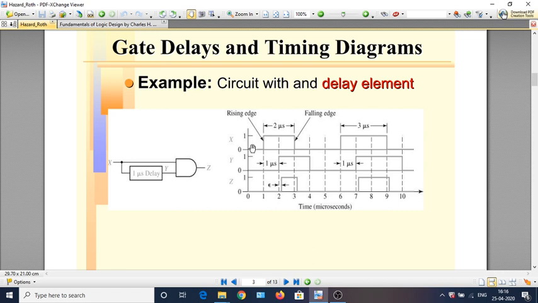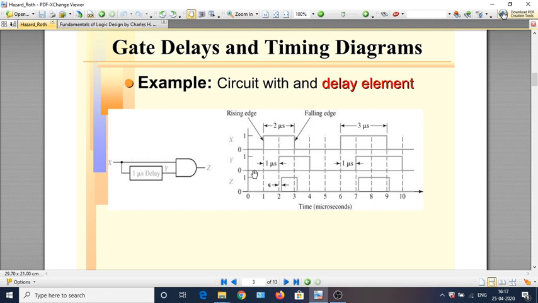So here let's see how this shows up in the timing diagram. Here is the value of x, y and z plotted against time. The unit of time is 1 microsecond. So x is initially 0 and it becomes 1 at t equal to 1, and for about 2 microseconds it remains at 1 and then comes back to 0.